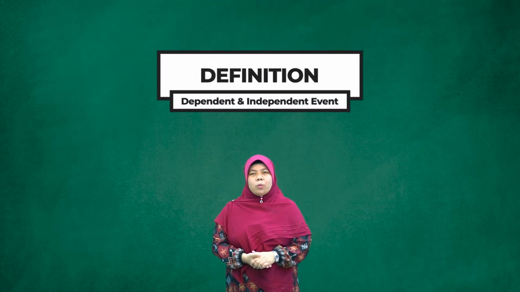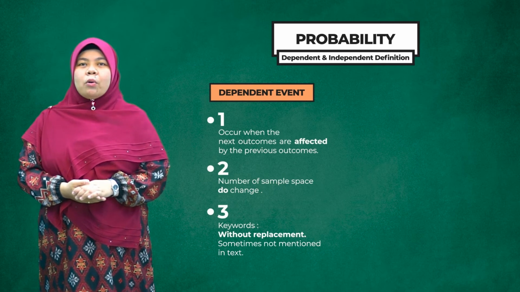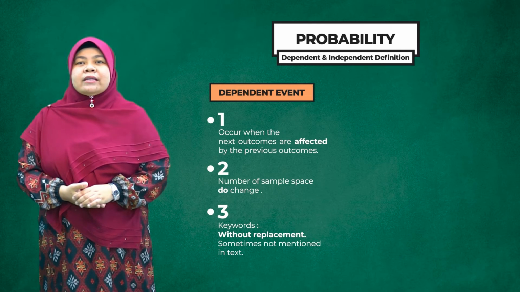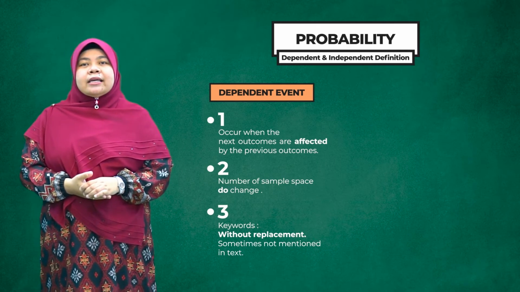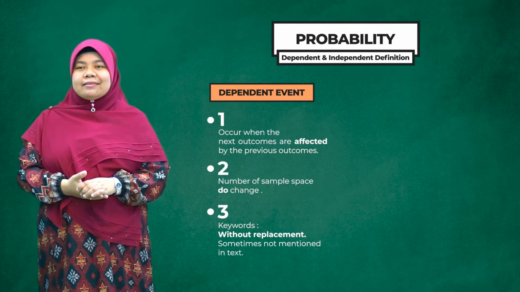Okay, let's look at the definition. What is a dependent event? A dependent event occurs when the next outcome is affected by the previous outcome. The number of sample space does change. The keyword is without replacement. Sometimes the keyword is not mentioned in the text.